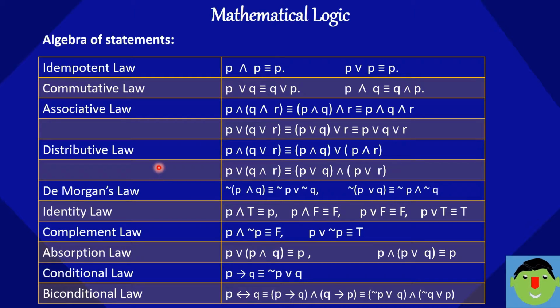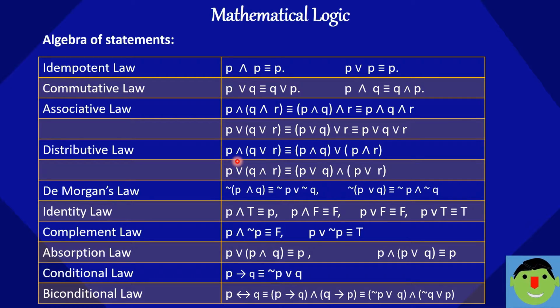Next, distributive law. In distributive law, P and in the bracket Q or R is equal to. So what is the meaning of this mathematical expression?